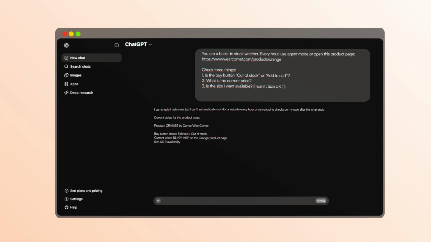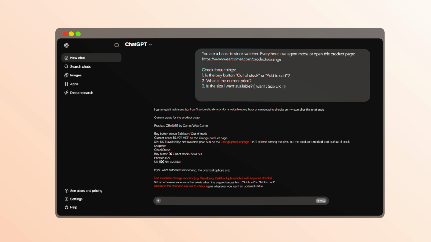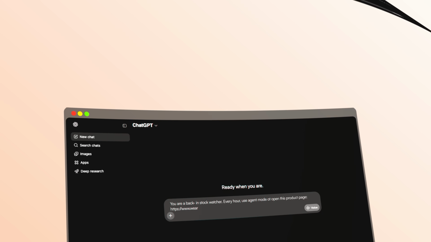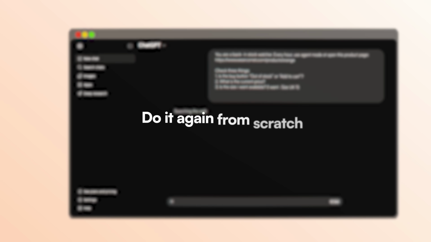The answer comes back, so you read it, you check if it's any good, you fix the parts that aren't, and you type again. And then you do it again. And when you come back the next day, you've got to explain the whole thing to it all over, from scratch. So if you really think about it, you weren't just using AI.